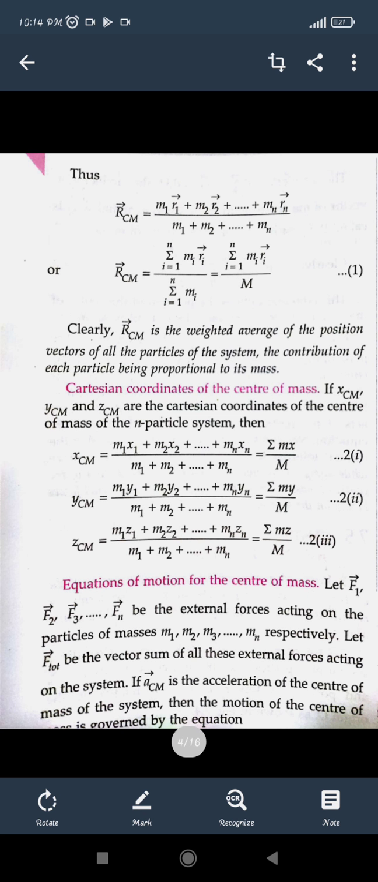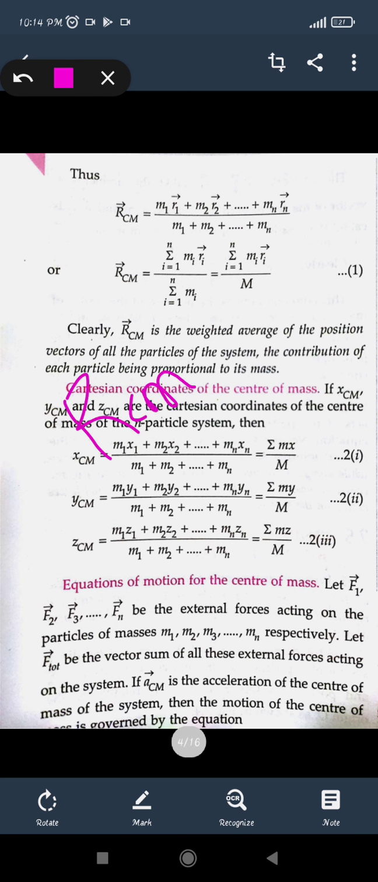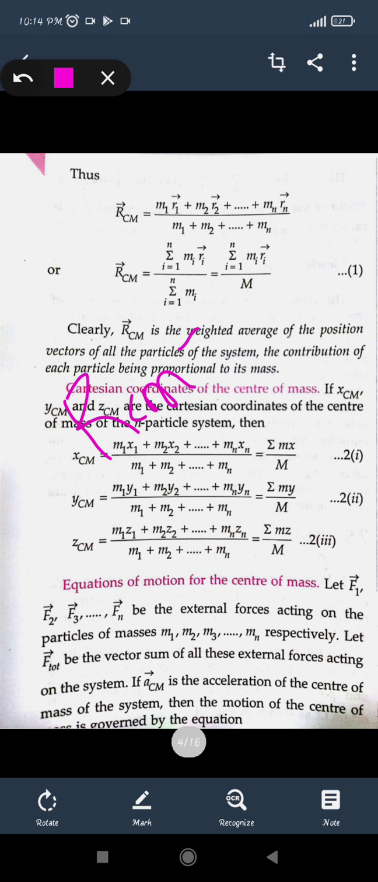For the n particles, we have seen for the two particle system that it is m1 r1 plus m2 r2 upon m1 plus m2. So for the n particles, rcm will be equal to m1 r1 plus m2 r2, going up to mn rn, and similarly the masses m1 plus m2, going through mn. This is the formula for rcm, the center of mass of the particles, where the average of the position vectors of all the particles contributes with their mass.